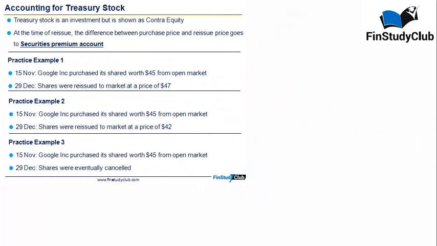So with that little bit of understanding about treasury stock, let's jump on to the accounting aspect, hardcore accounting, including 3 practice examples that we have got for you. We are saying that your treasury stock is actually an investment, so it should be shown on the asset side. However, it is shown as a contra equity. What I mean by that is, rather than increasing the asset side as investment in so and so shares, you actually show that as a deduction from the contributed capital.